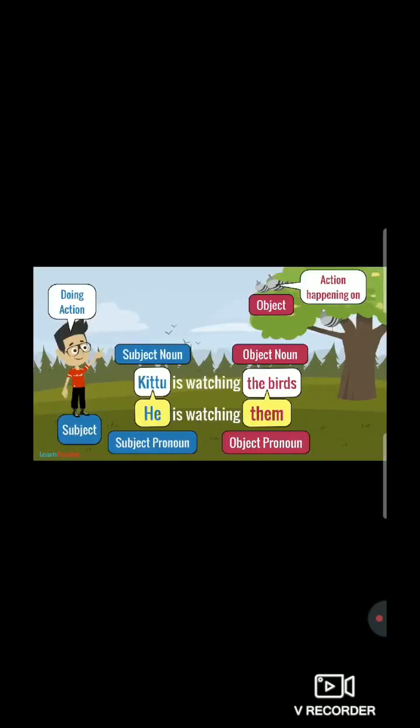Now here students, the birds is an object noun. So we can call it as them. So the word them will be object pronoun. So the sentence will be, he is watching them. So he is the subject pronoun. Them is the object pronoun. Students, everyone understood?